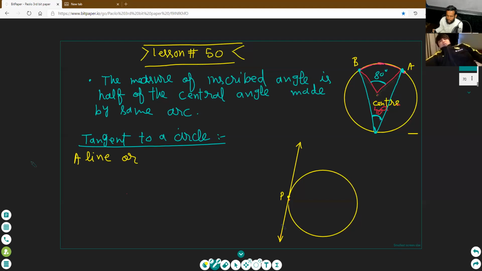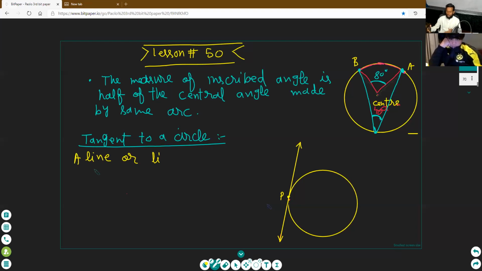What is the definition of tangent? Tell me the definition of tangent. The line on the circle, which touches the circle at one point or more than one point? A line segment. Tell me, one point or more than one point.